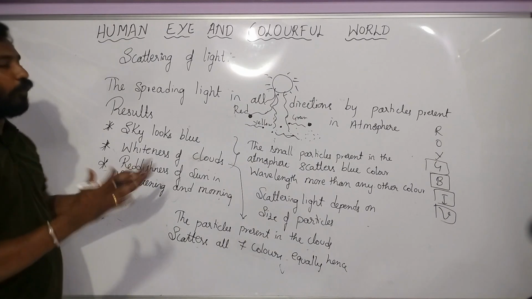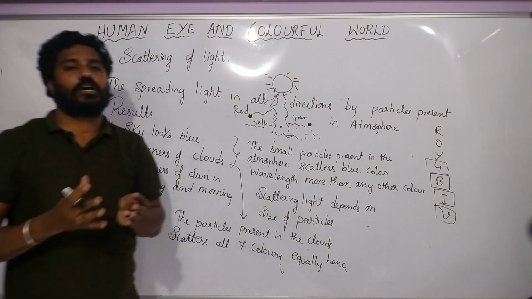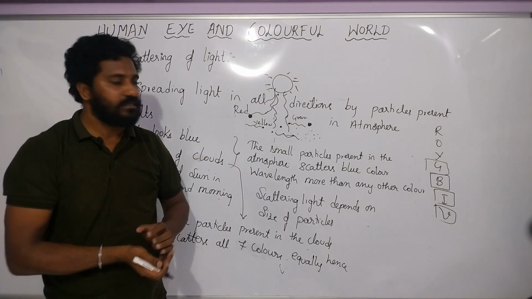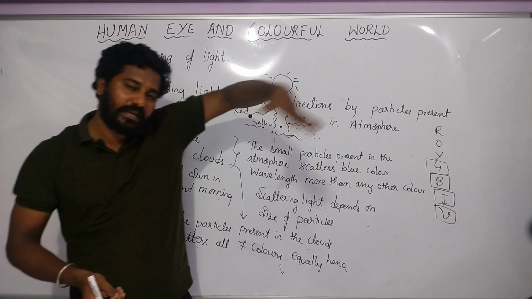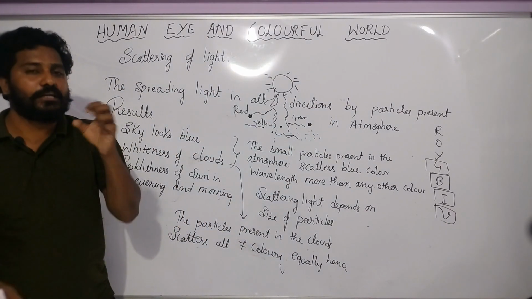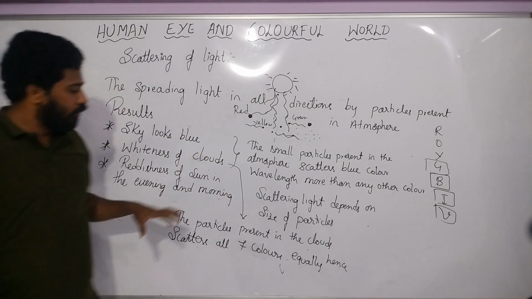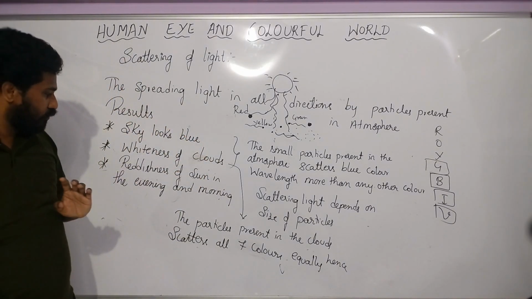Hence clouds look white in color. Did you understand? Now white color is the mixture of all. So when it scatters all kinds of colors, what happens? It looks white in color. So this is how the whiteness of the clouds.